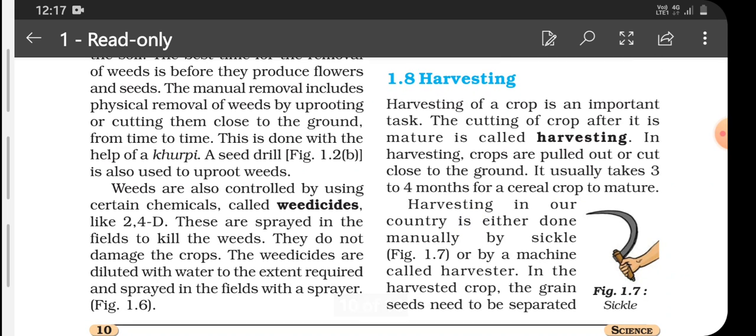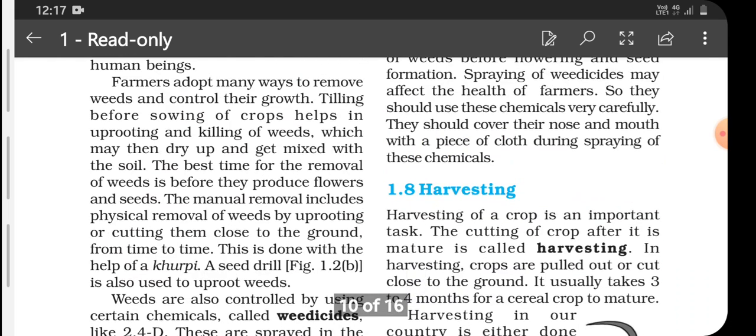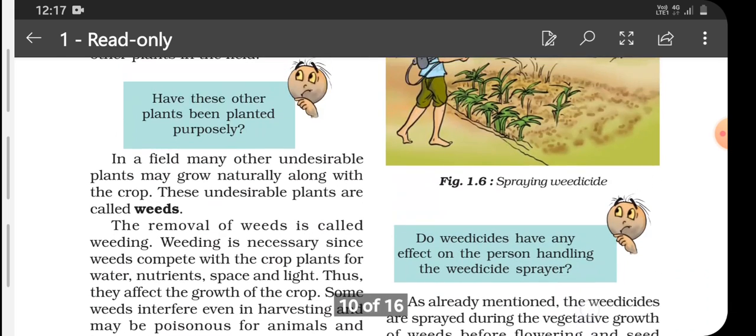So weeds can also be controlled by using certain chemicals called weedicides. One example of weedicide is 2,4-D. Full form of 2,4-D is dichlorophenoxyacetic acid. And nowadays farmers are using neem extract also to control weeds. These weedicides are sprayed in the field to kill the weeds. They do not damage the crop. They are sprayed in the field by using a sprayer.